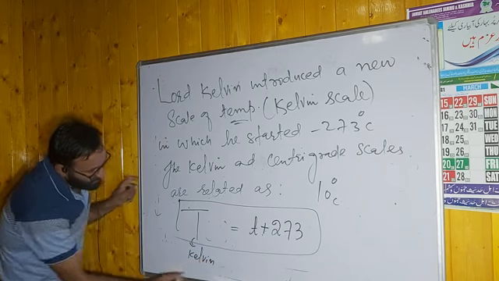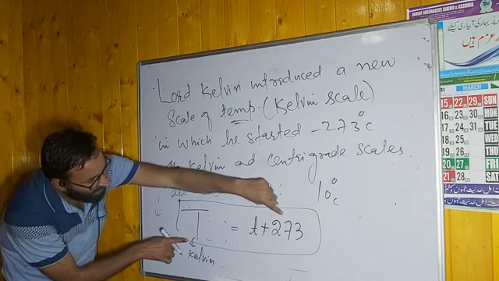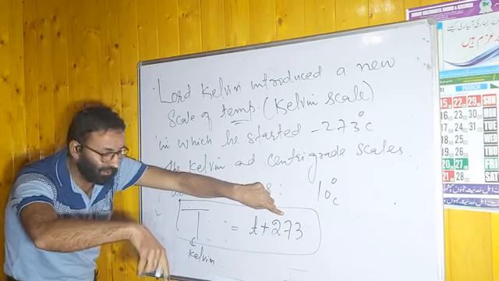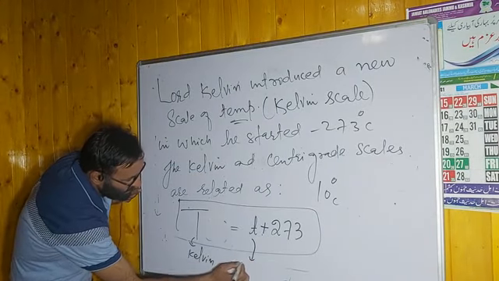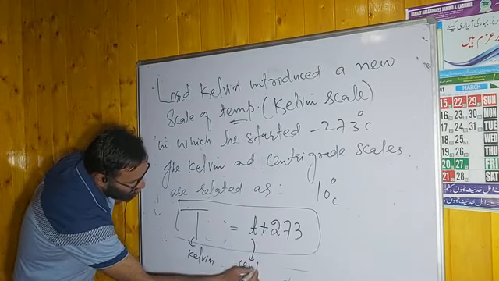If you have to convert degree Celsius into Kelvin, you have to add 273. This is the degree centigrade temperature.